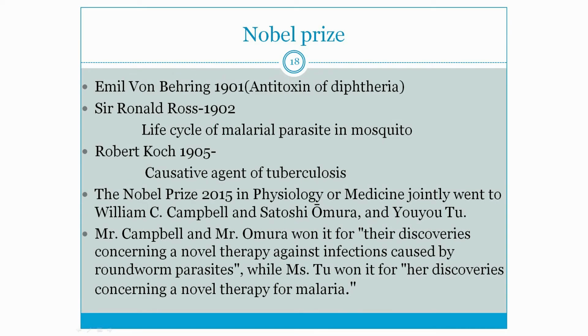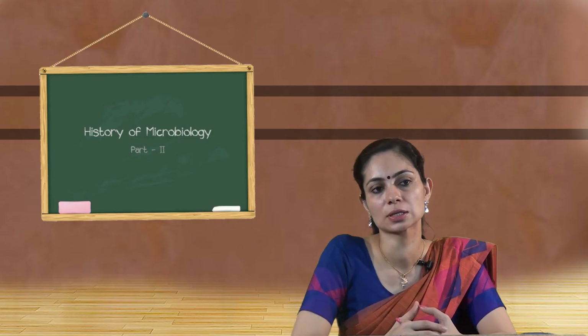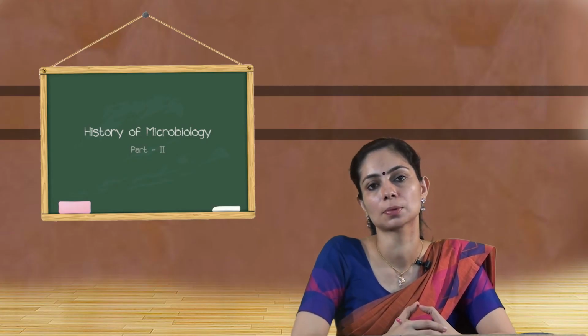Coming to the other Nobel Prize winners in microbiology, in 2015 the Nobel Prize in Physiology or Medicine went jointly to William C. Campbell, Satoshi Omura and Youyou Tu. Mr. Campbell and Mr. Omura won it for their discovery concerning a novel therapy against infections caused by roundworm parasites, while Ms. Tu won it for her discovery concerning a novel therapy for malaria.